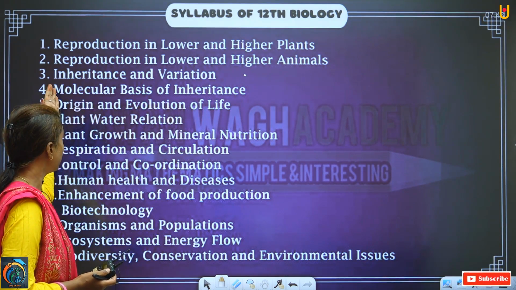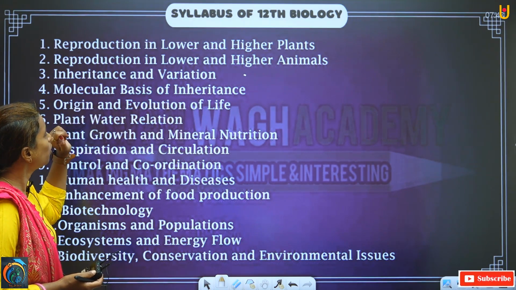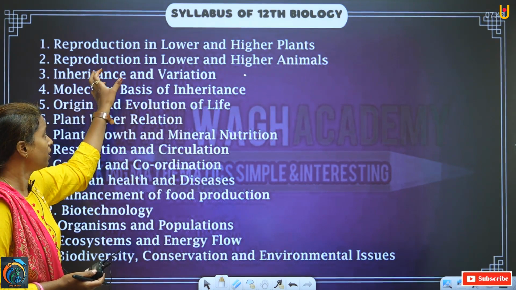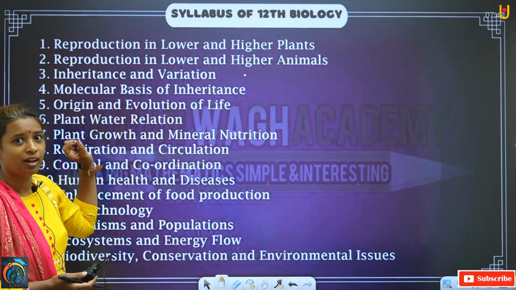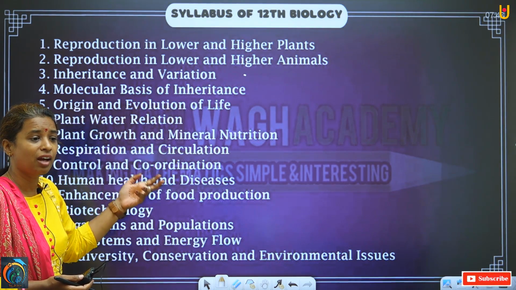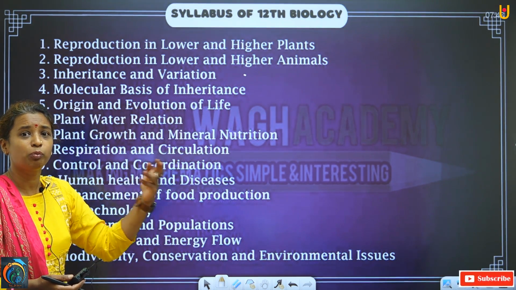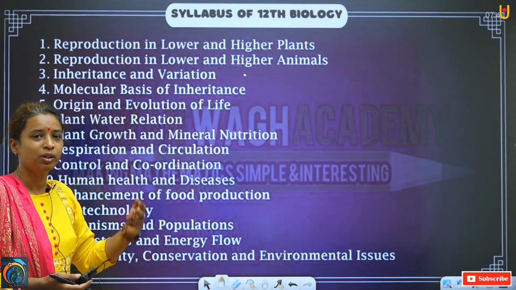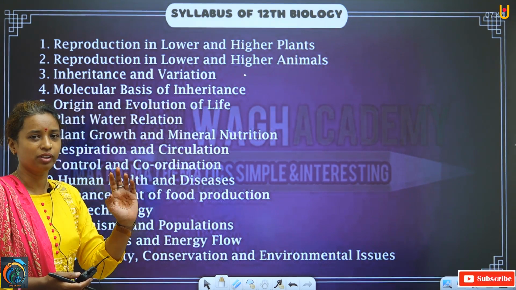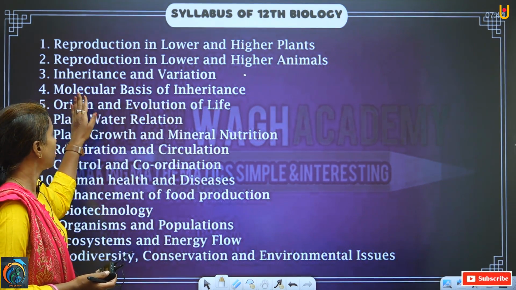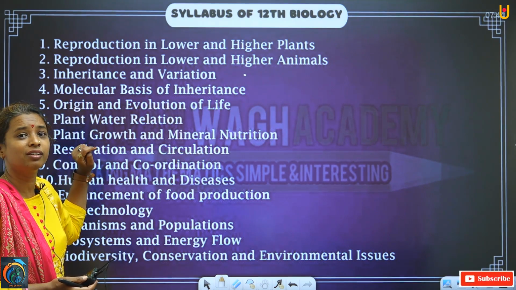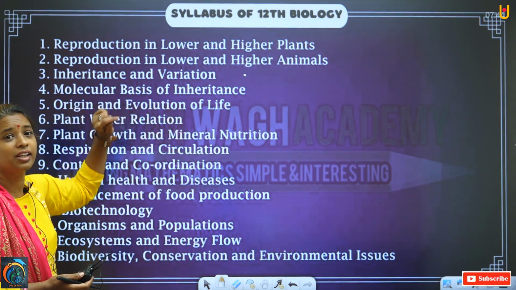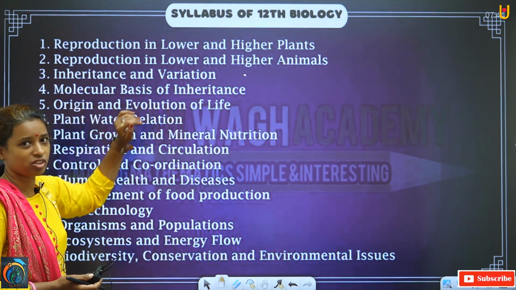Now, the third lesson. As we are starting with reproduction, we know that animals are reproducing. And why are they reproducing? They have to carry on their population, and their population cycle has been going on from millions of years ago and will go on for the coming years. But for that purpose, what is happening here is given in lesson number 3: inheritance and variation.